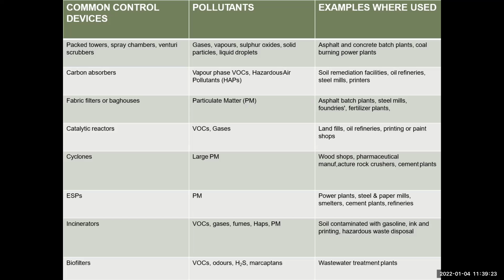Okay, ESPs, particulate matter directly depends. Used in power plant, steel, paper mills, smelters, cement plants, refineries. This type of ESP is used only in the power plant, steel plant. These are big plants. Okay.